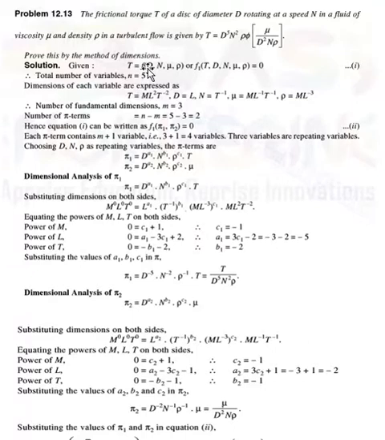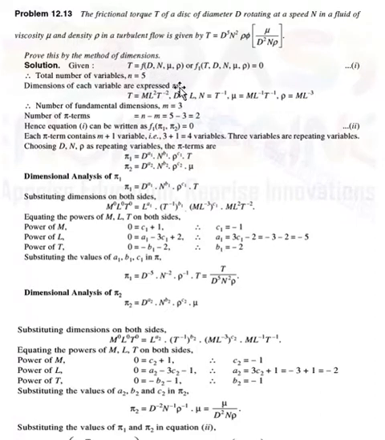Solution. Here T is the dependent variable, dependent on diameter, speed, mu and density. Therefore T is equal to f of d, n, mu, rho, or f1(T, d, n, mu, rho) is equal to 0. This is equation number 1. Here from equation number 1 the total number of variables is 5. Therefore total number of variables, small n, is equal to 5.